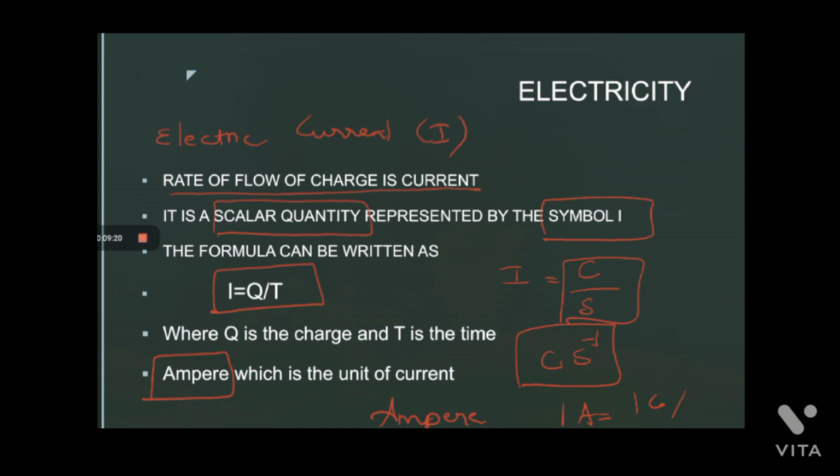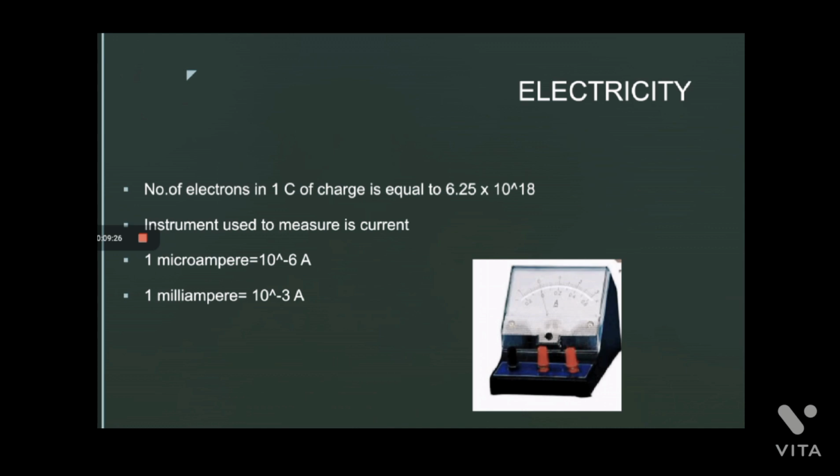It is 1 coulomb per 1 second. That is called the unit of electrical current. Now we know about charge, current, and how many electrons are there in 1 coulomb of charge, say 6.25 times 10 power 18. How to measure the current? The instrument to measure the current is the ammeter.